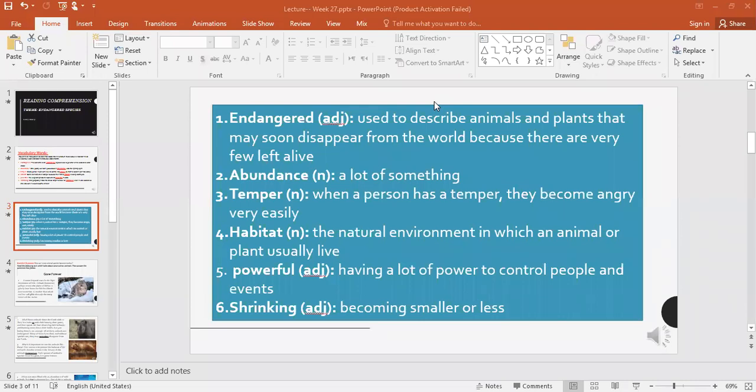Temper is a noun. When a person has a temper, they become angry very easily. Habitat, it's the natural environment in which an animal or plant usually lives. Powerful, having a lot of power. And shrinking, becoming smaller or less. As I told you, it might become smaller or less, either in size or in amount, and not only in size. Okay, let's move now to the text.